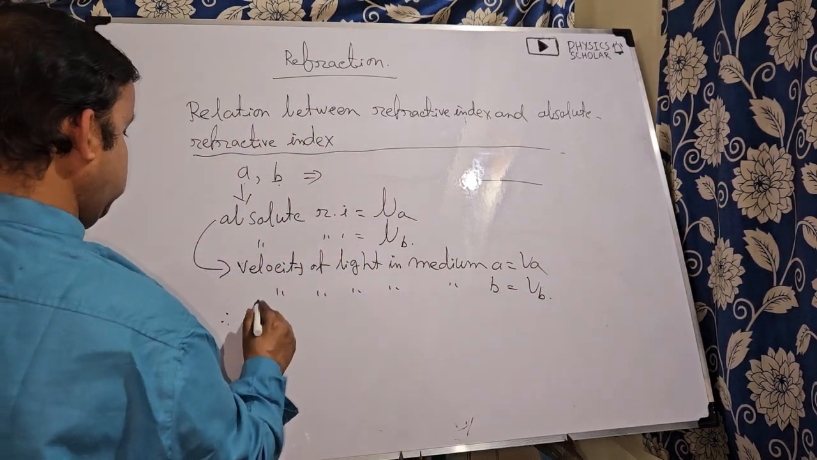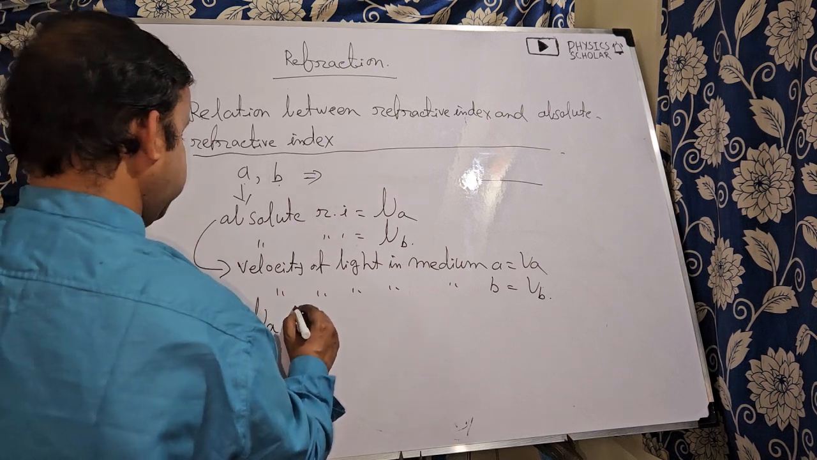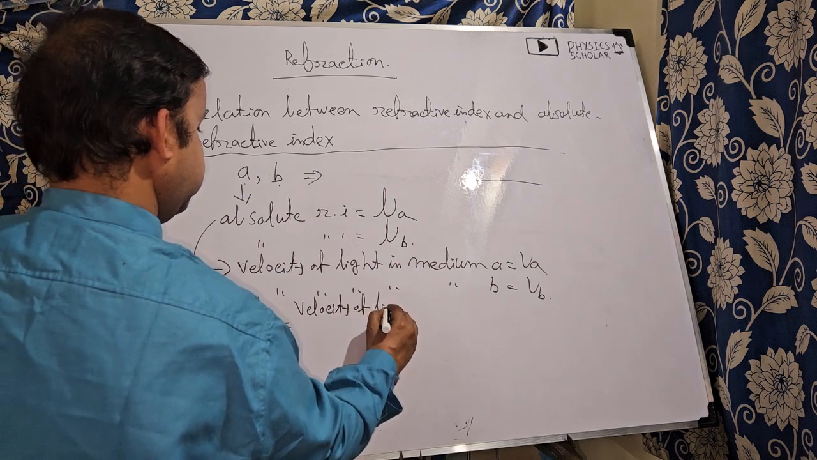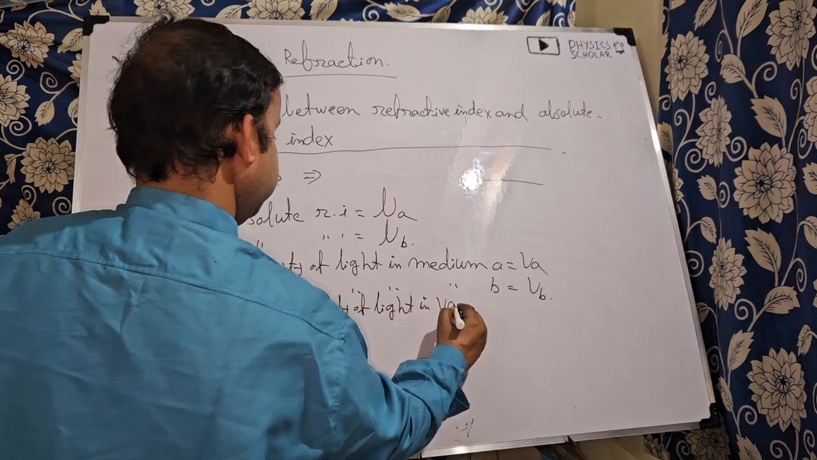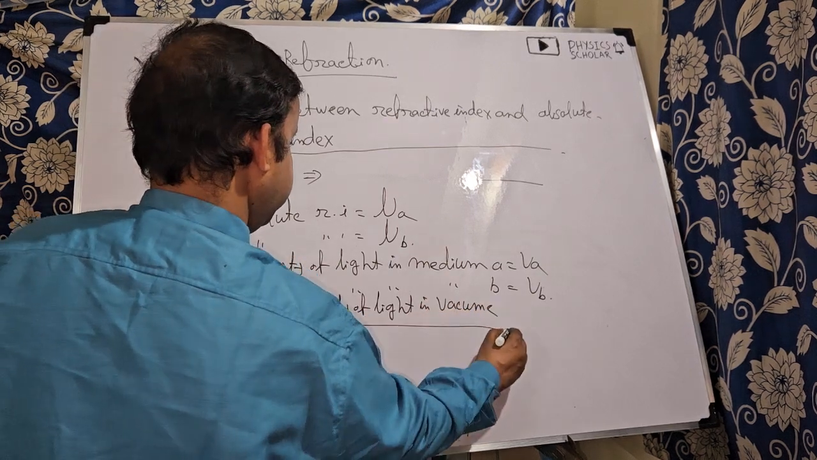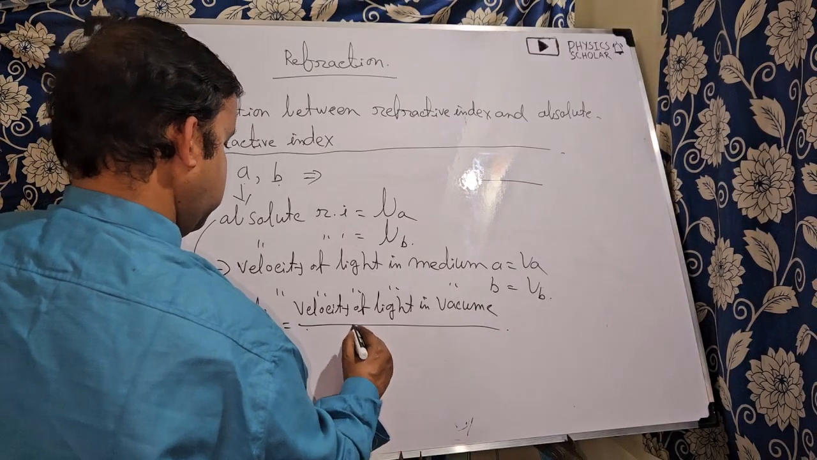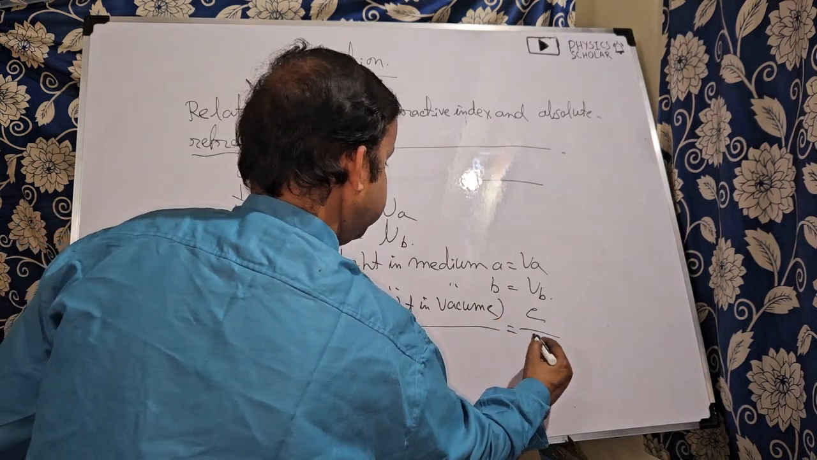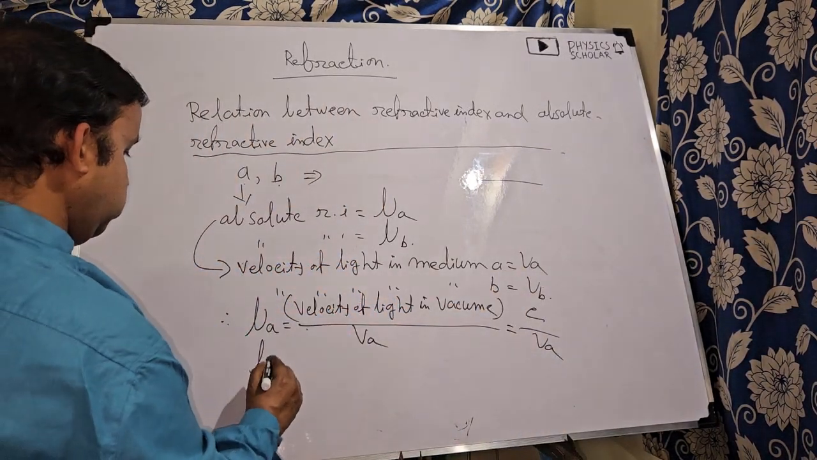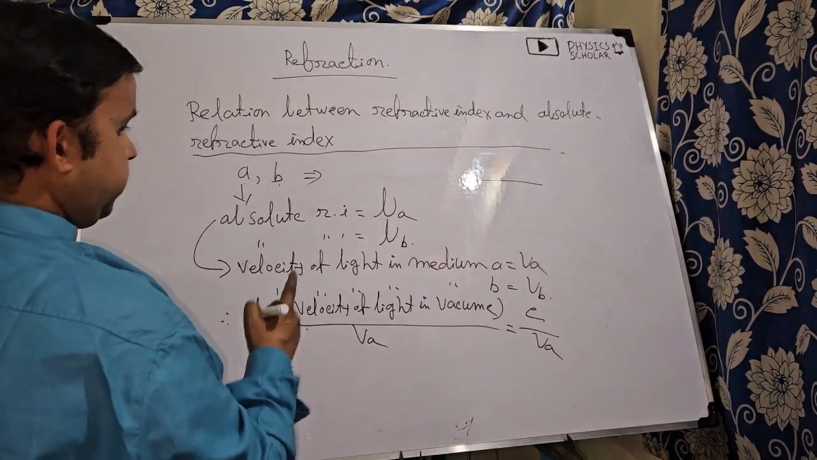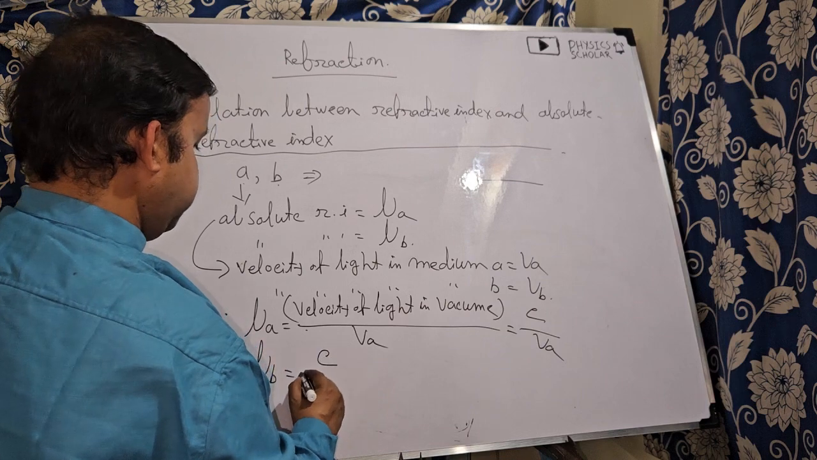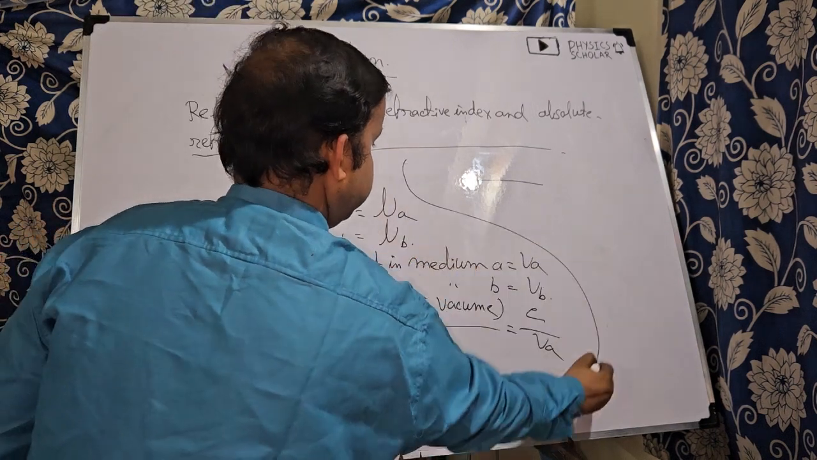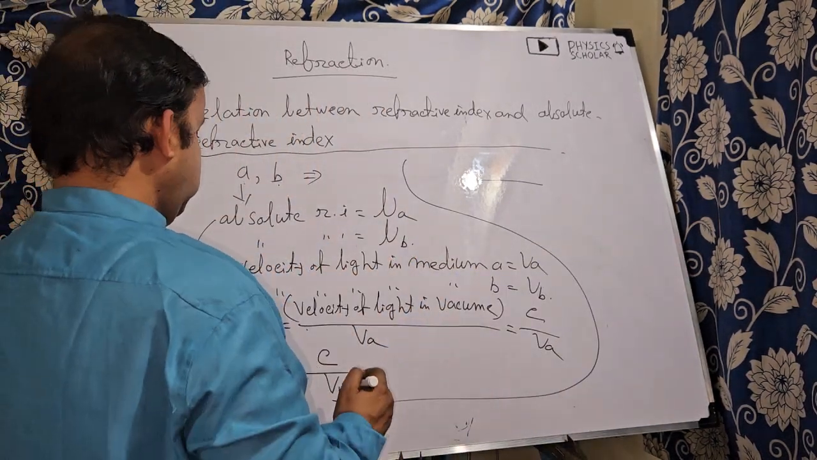So what we know, absolute refractive index mu A is equal to the velocity of light in vacuum divided by the velocity of light in medium A. Suppose the velocity of light in vacuum is C, then we can write C by VA. Similarly, mu B, the absolute refractive index of medium B, is the velocity of light in vacuum divided by the velocity of light in this medium, that I have discussed in the previous episode.